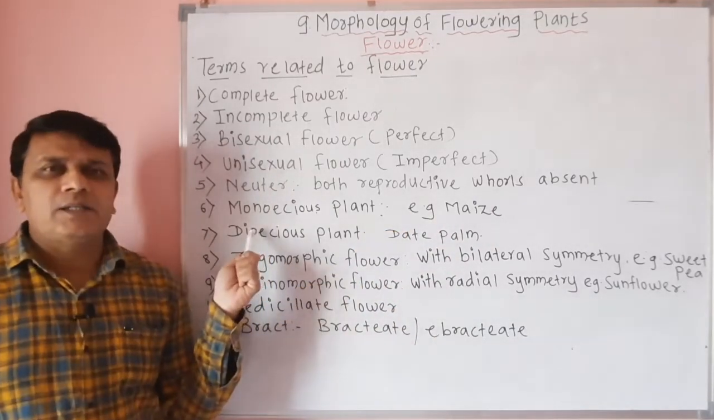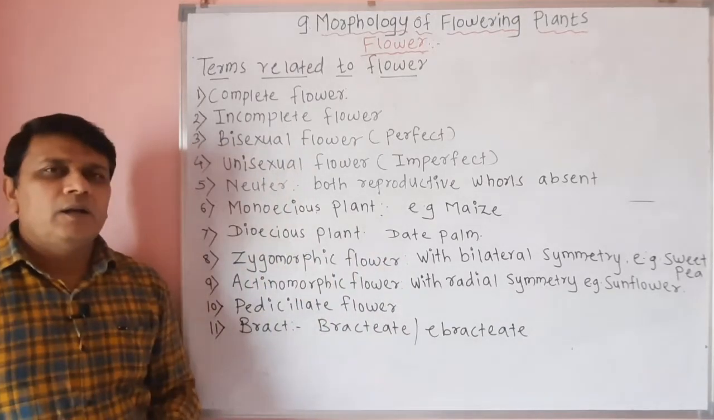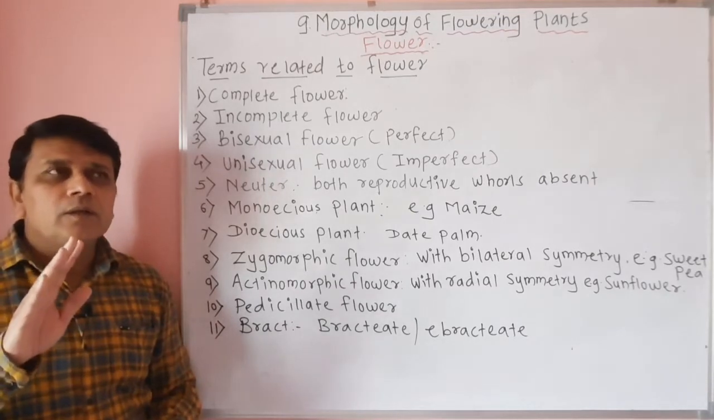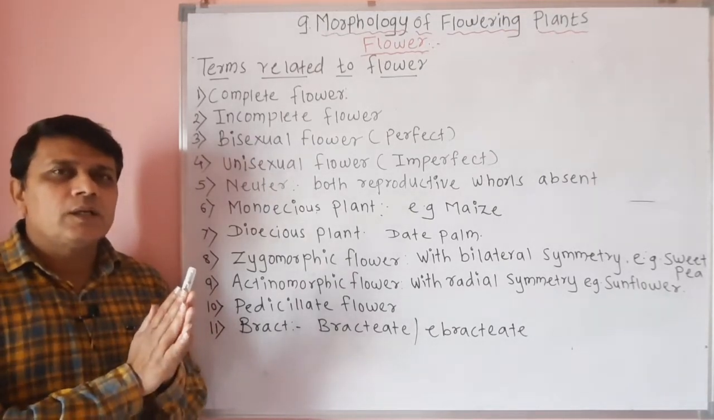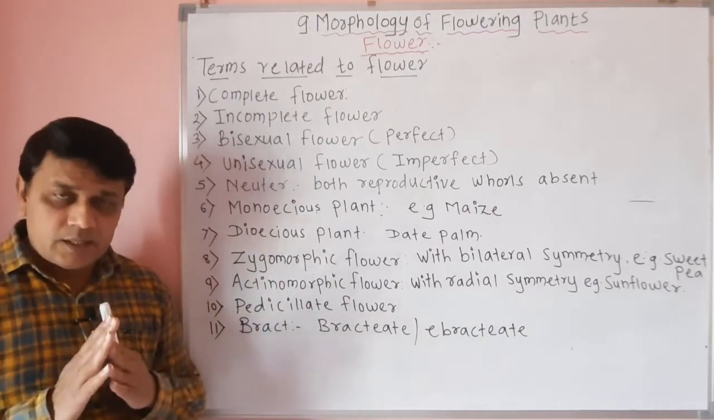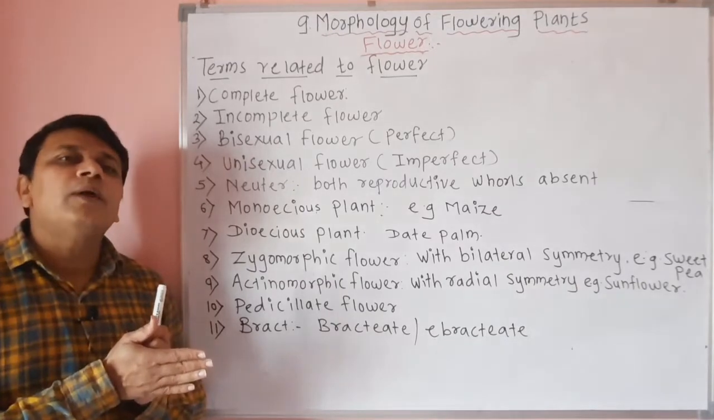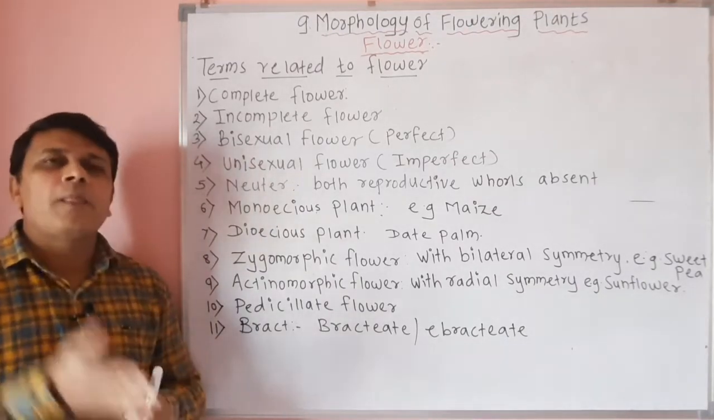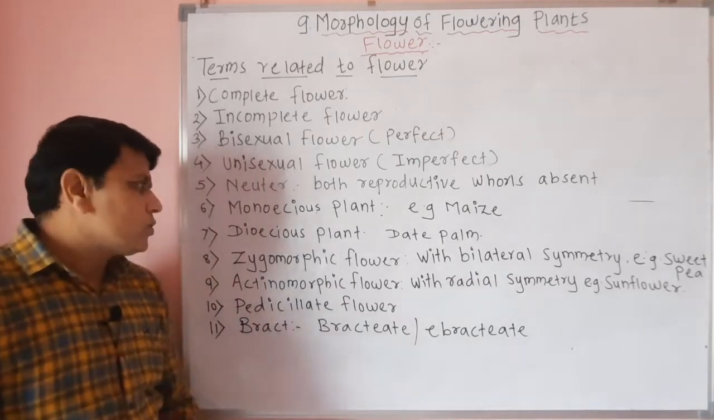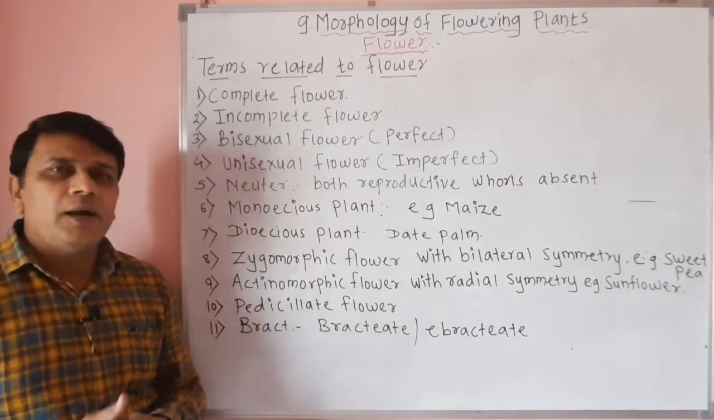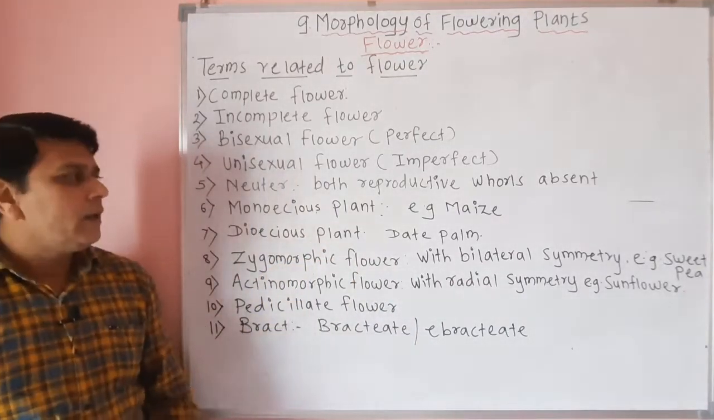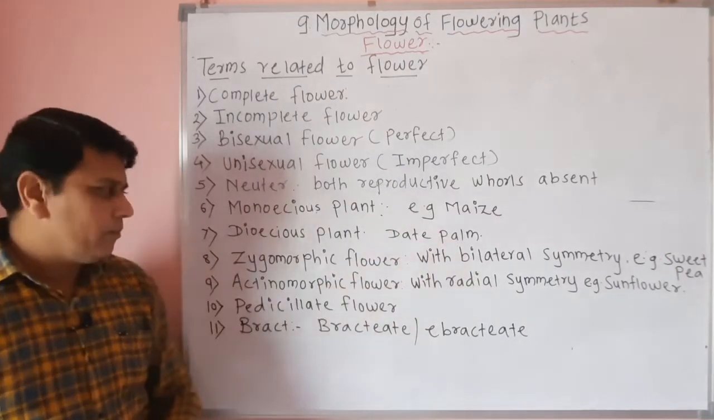Then some plants are dioecious plants. Di means two. That is, the male flowers as well as female flowers are present on two separate plants. That means one plant will show only development of male flowers while another plant will show only development of female flowers. Such a condition is called the dioecious condition, or the plant is called a dioecious plant. An example of it is date palm.